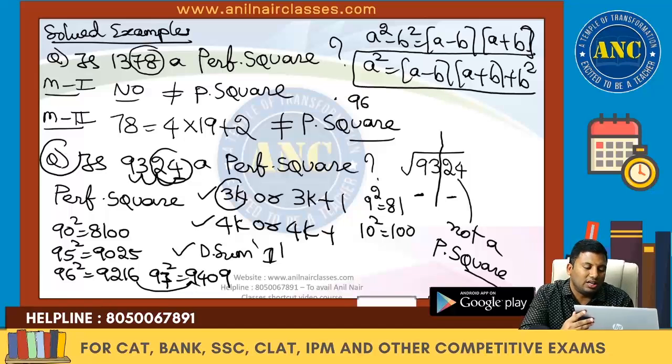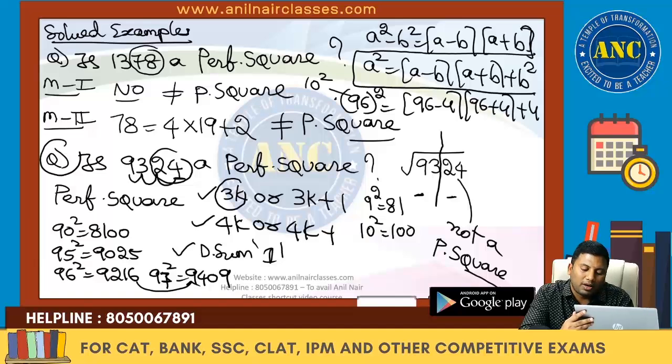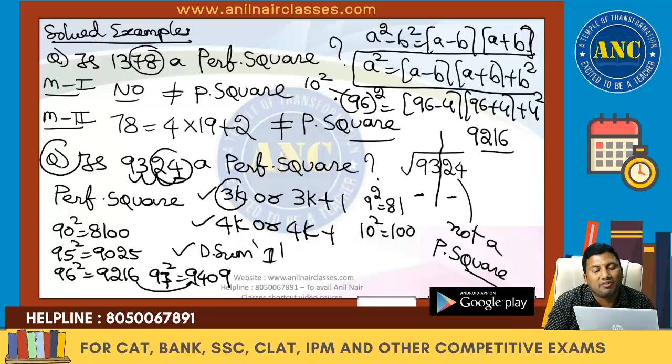Suppose it is 96 square, a is 96. 96 is nearer to 100. Difference is nothing but 4. So the answer is (96 minus 4) into (96 plus 4) plus 4 square. Answer is 9216. b is nothing but the difference between the number and the power of 10. That's how I got 96 square as 9216. 97 square will become (97 minus 3) into (97 plus 3) plus 3 square, which is 9409.